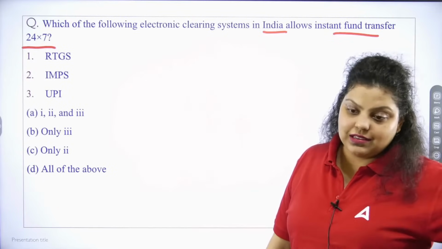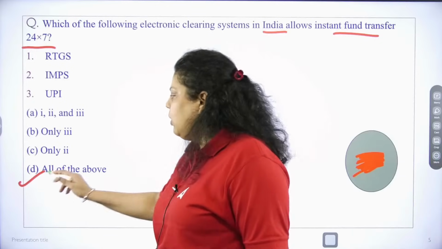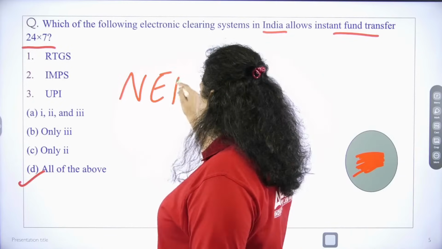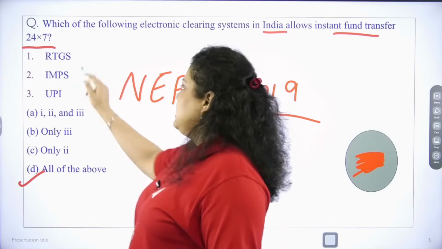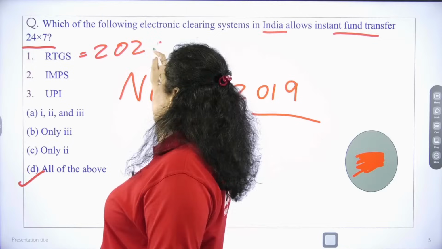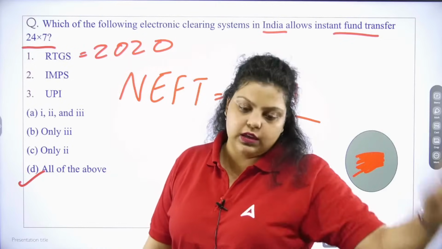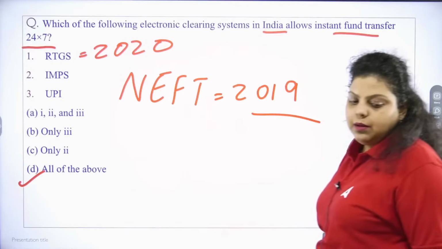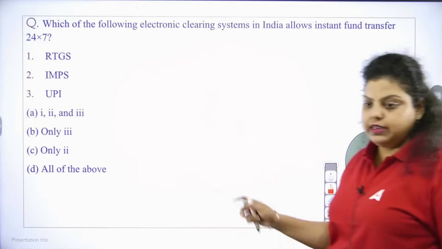It is RTGS, it is IMPS, it is UPI. And the right answer is very simple, D. All are 24/7 now. NEFT has been 24/7 since 2019. RTGS became 24/7 in 2020, and IMPS and UPI used to be always 24/7. Now all the payment methods provide us 24/7 service, that's the D option.